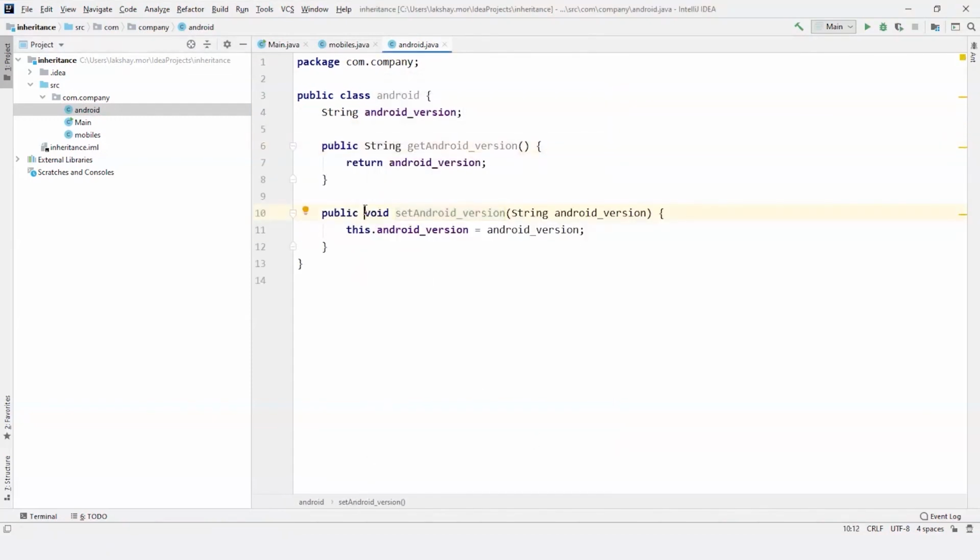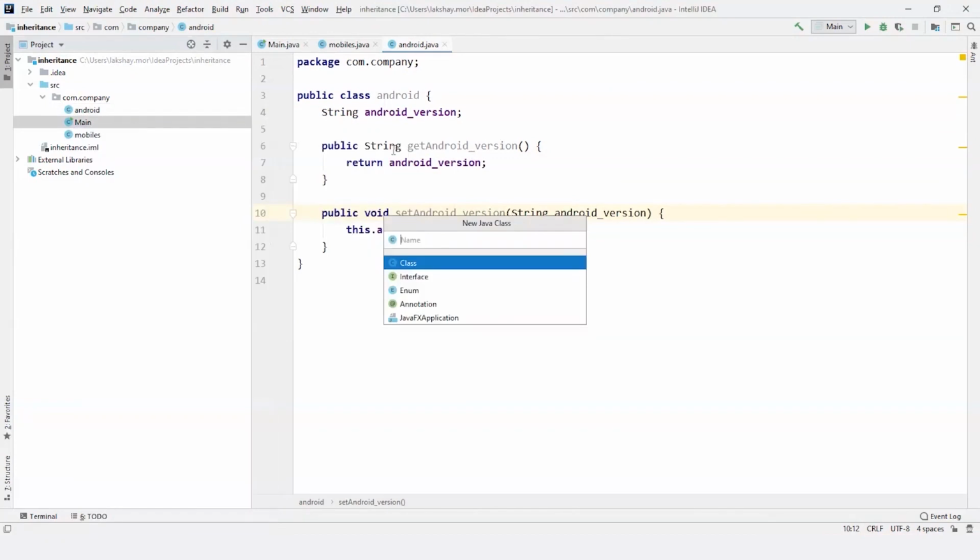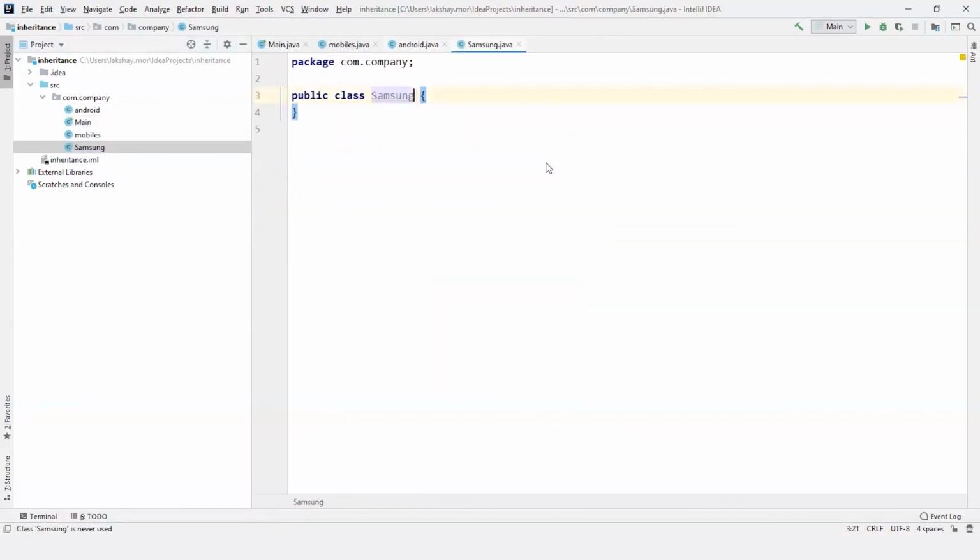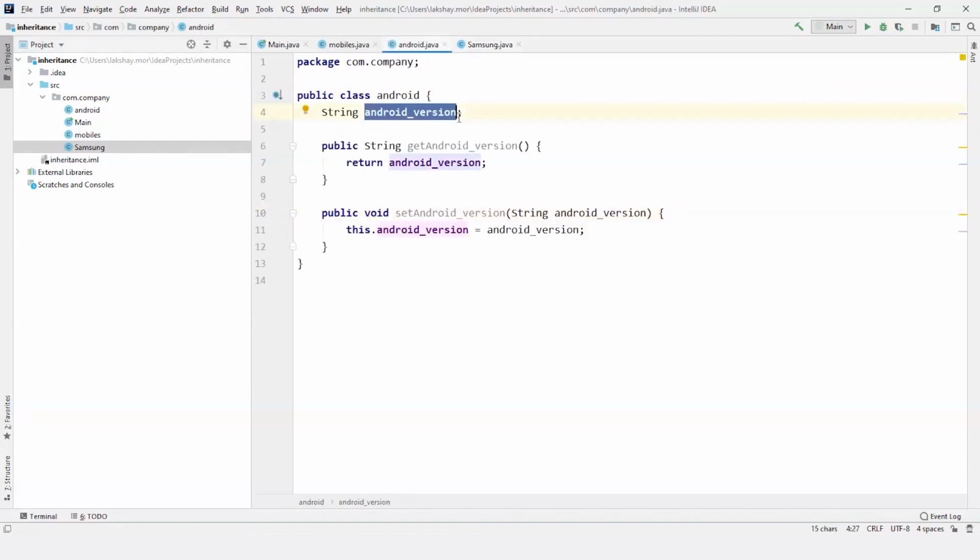So what is single level inheritance? One class inherits from another class. So I'll create one more class and I'm going to name it Samsung, because Samsung is an Android phone and as well as it comes under mobiles. So now I'm going to extend it to Android. Extends Android. So no need of writing anything inside it. As soon as I write extends Android, I can use all the variables. Right now I have only Android version as the variable.